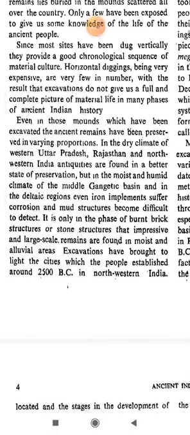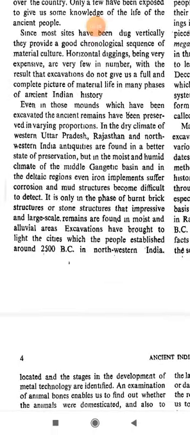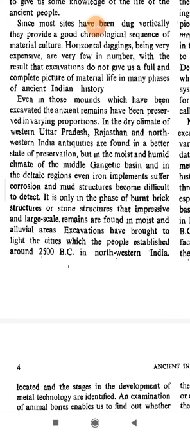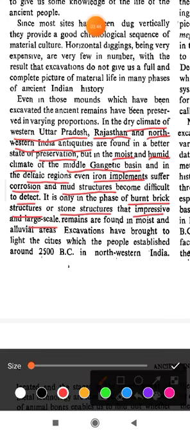Even in those mounds which have been excavated, the ancient remains are present in varying proportions. In the dry climate of western Uttar Pradesh, Rajasthan and northwestern India, antiquities are found in a better state of preservation.